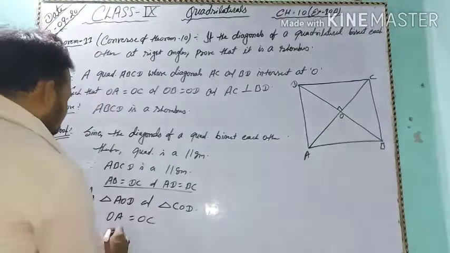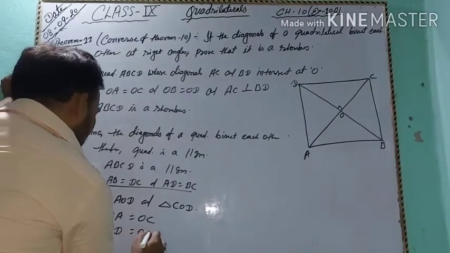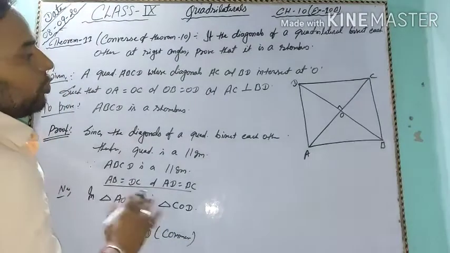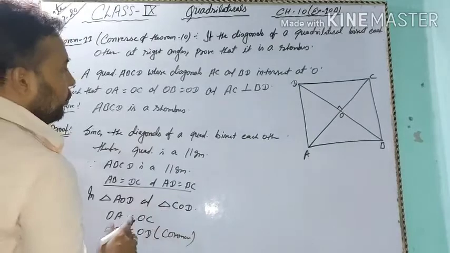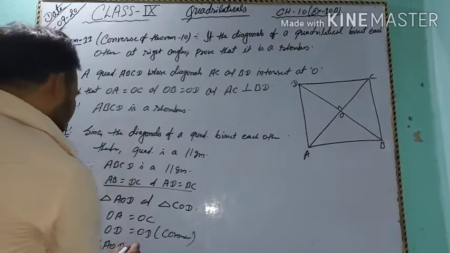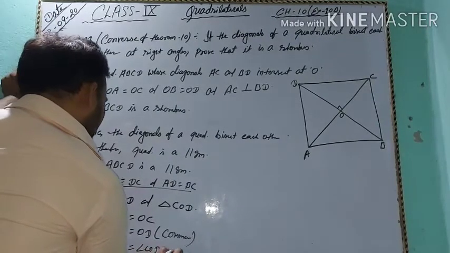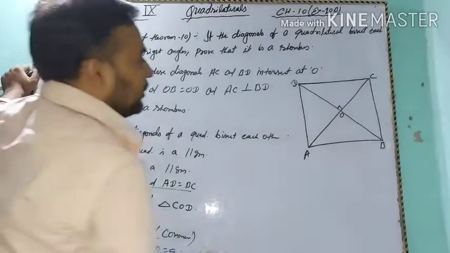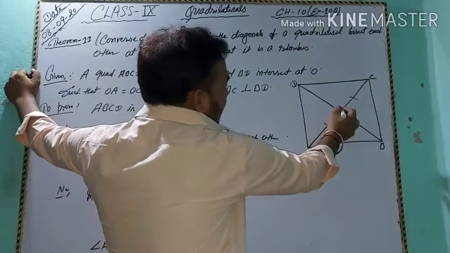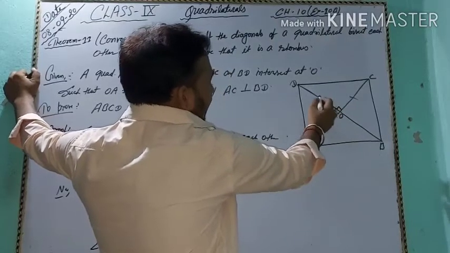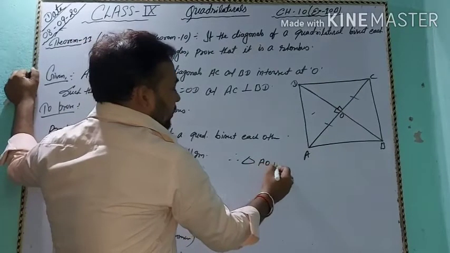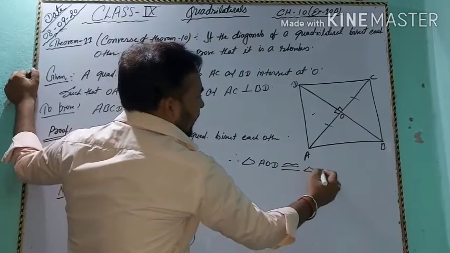And OD equals OD, common. And angle AOD equals angle COD equals 90 degrees. So students, this side equals this side, this is common, and this angle is 90 degrees. The sides of both triangles are congruent. So triangle AOD is congruent to triangle COD.